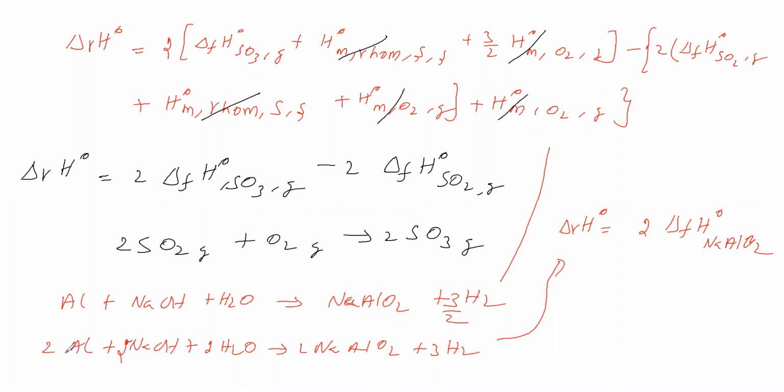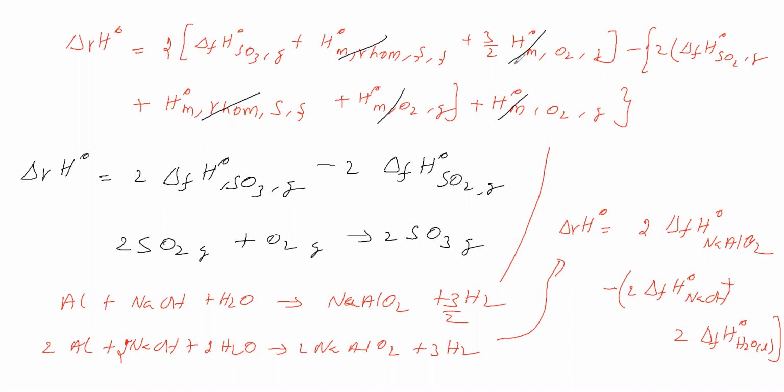Then aluminum is an element, for that delta fH naught is 0, leave it. Sodium hydroxide and water are on the reactant side. So 2 times delta fH naught of sodium hydroxide, plus 2 times delta fH naught of water in liquid state. Okay, so delta rH naught in terms of delta fH naught we have written.